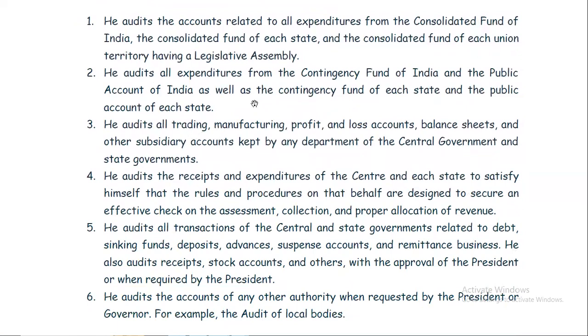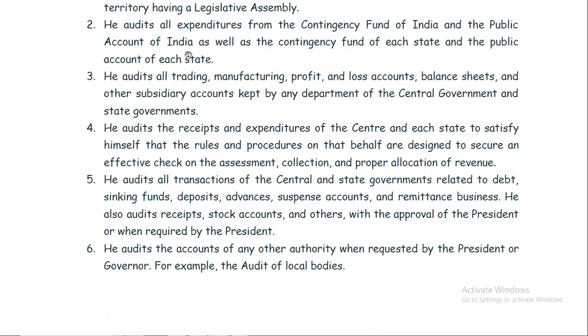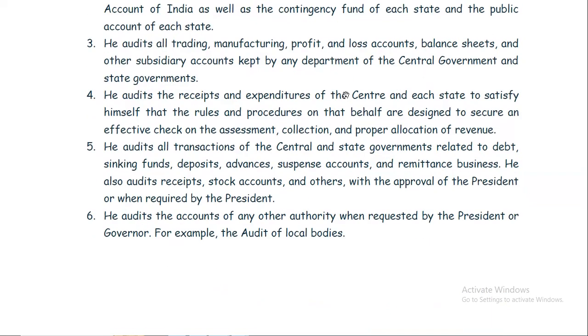Next, he audits all expenditures from the Contingency Fund of India and the Public Account of India, as well as the Contingency Fund of each state and the Public Account of each state.